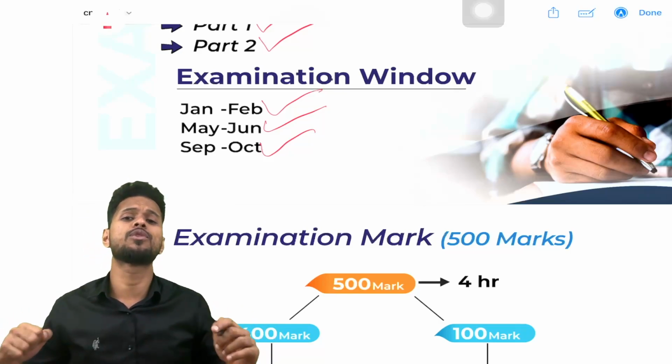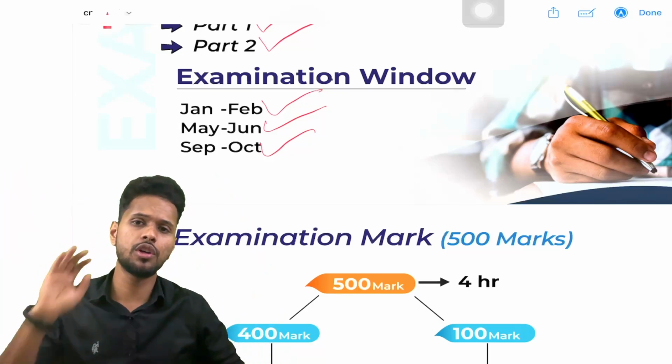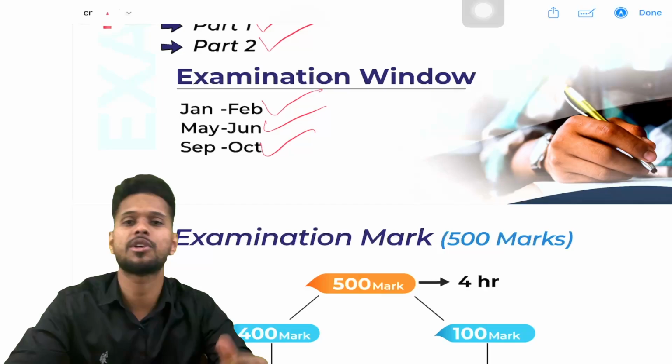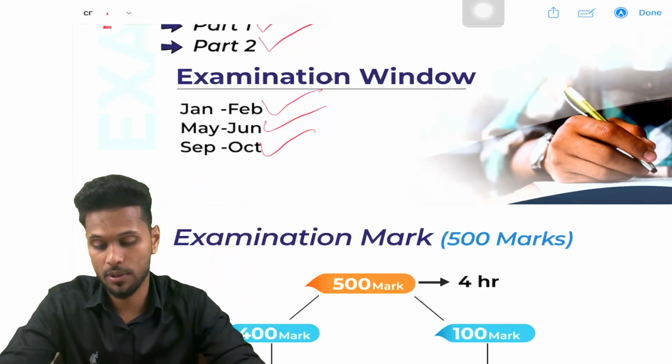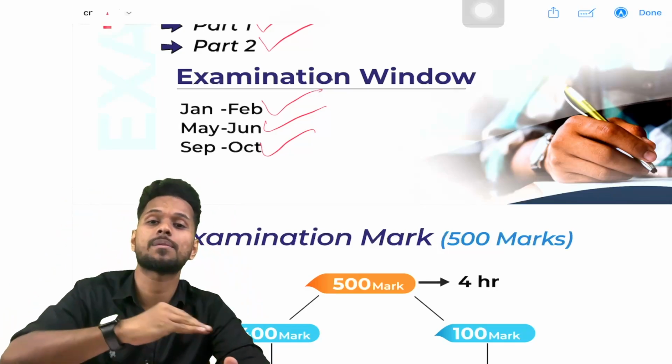So after attending all these, you are going for your final exams. So if you are confident that you will pass the examination, at that time you can register for the examination and you can write the examination. Okay, so exams are conducted 3 times in a year, that is Jan-Feb, May-June, and September-October.